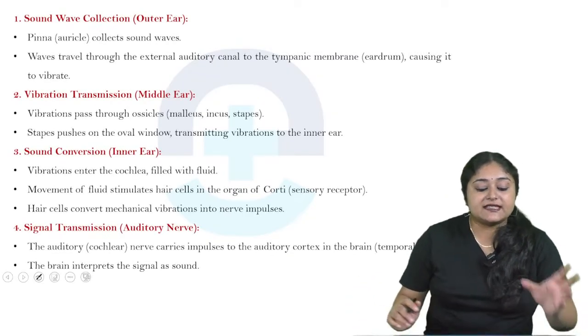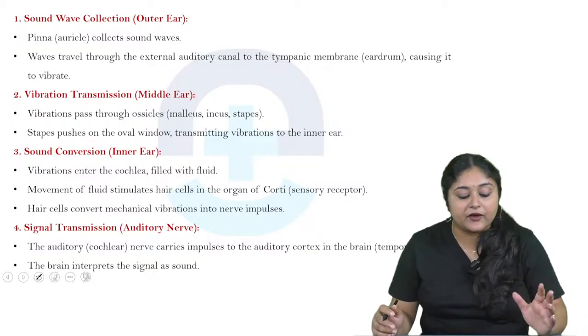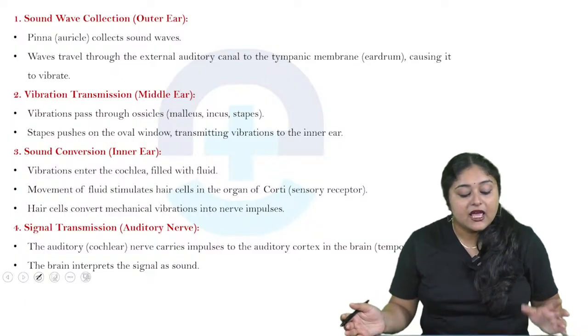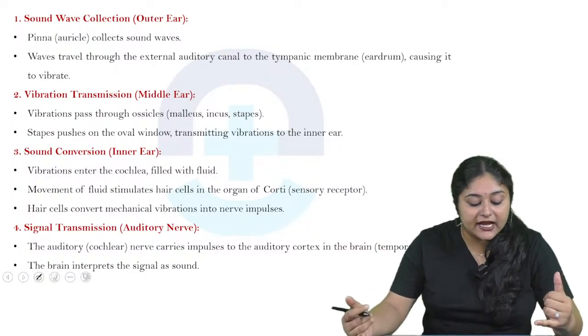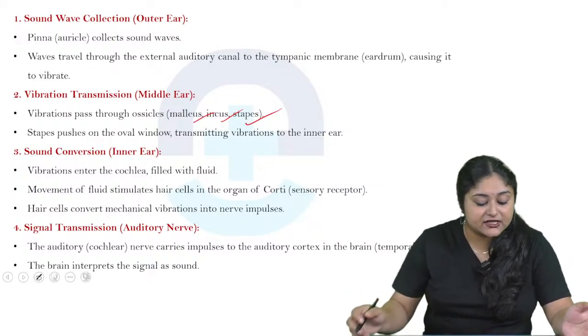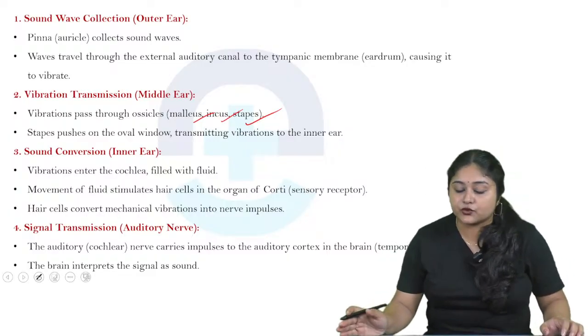Now come to sound wave collection. Okay, so the outer ear, pinna or auricle, collects the sound waves, which travel through the external auditory canal to the tympanic membrane. Then vibration transmission to the middle ear, as I said, passes through the ossicles like malleus, incus, as well as the stapes, and this pushes on the oval window, transmitting the vibrations to the inner ear.